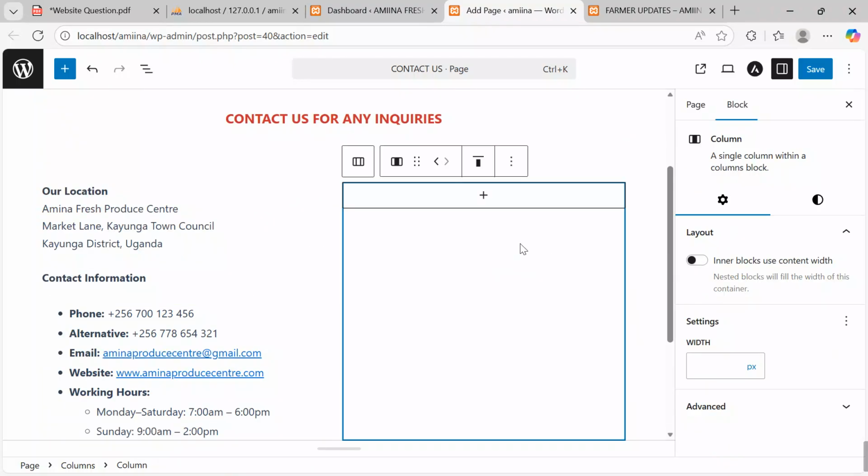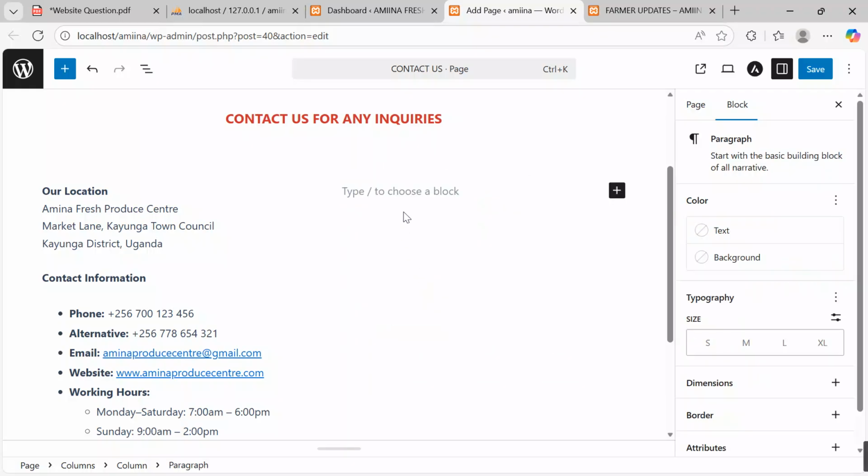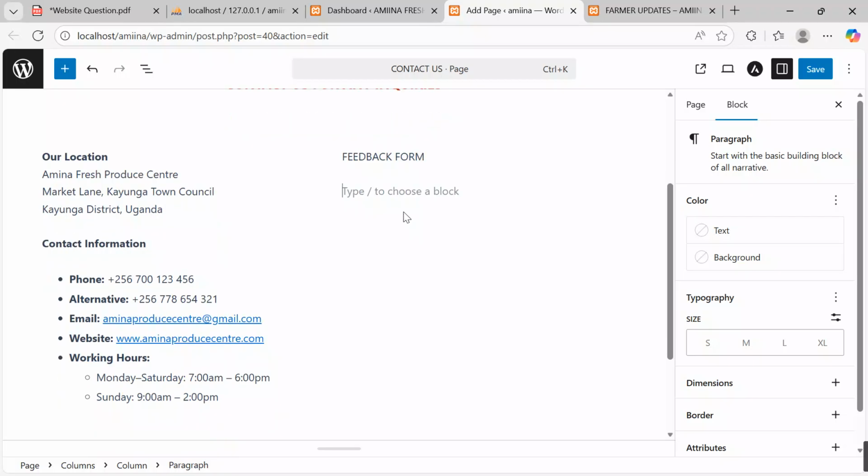Then on this other window, I want to put a contact form. I say this is our feedback form, and then we shall tell them that please, we value your feedback.